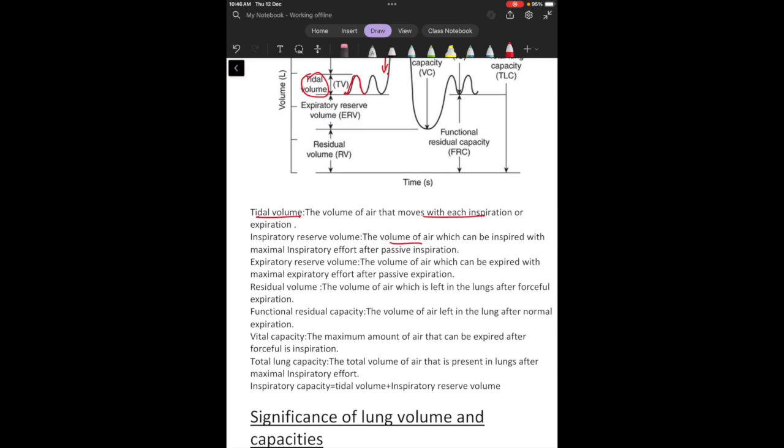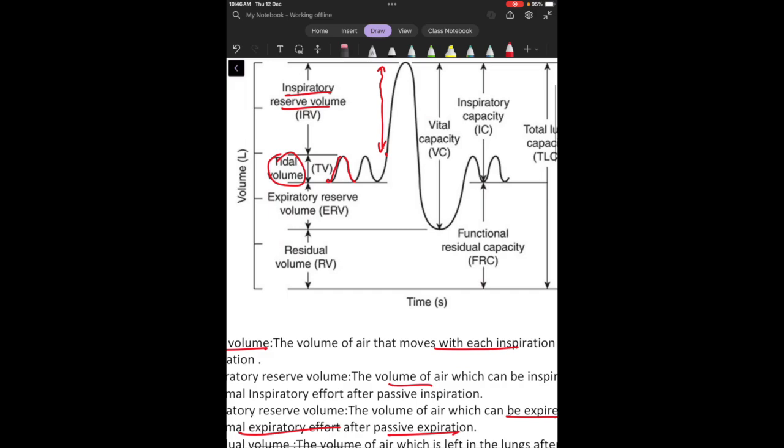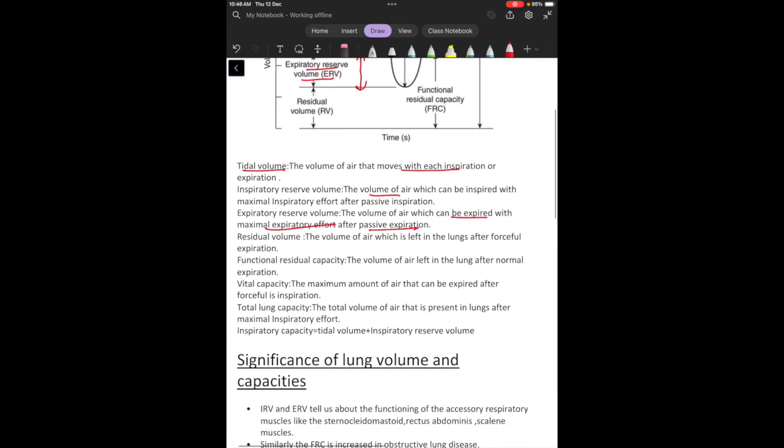And if I talk about the expiratory reserve volume, then the volume of the air which can be expired with maximal expiratory effort after passive expiration. For example, if a person expires passively at rest, but he wants to take out even more amount of air, you can say he wants to expire even more, then that extra amount of air in addition to the tidal volume is called the expiratory reserve volume.